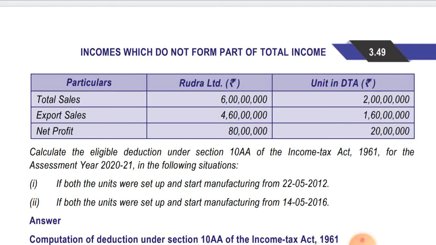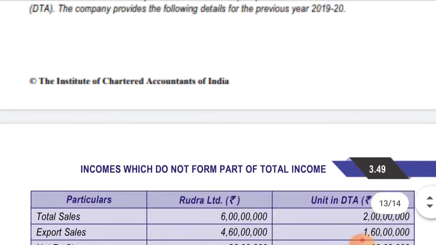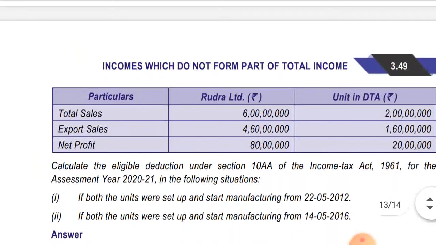If both the units were set up and started manufacturing from 22/5/2012, that means 2012-13 is the first year, 2013-14 the second year, 2014-15 is the third year, 2015-16 is the fourth year, 2016-17 is the fifth year, 2017-18 is the sixth year, 2018-19 is the seventh year, and 2019-20 is the eighth year.